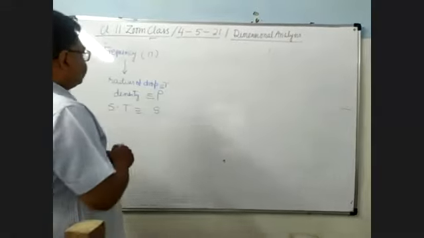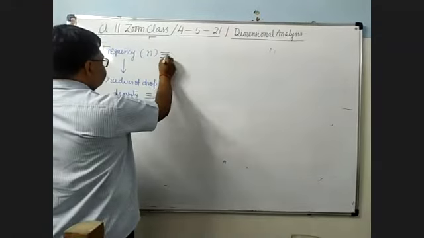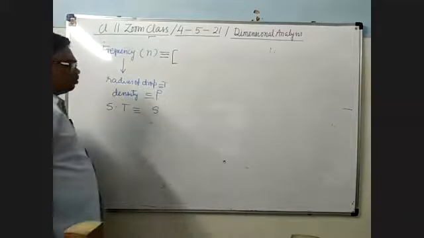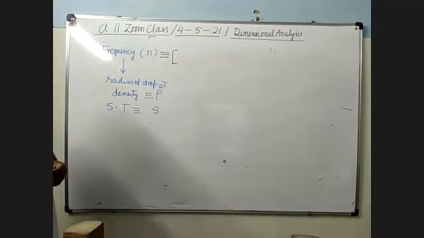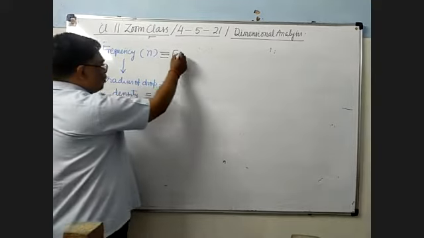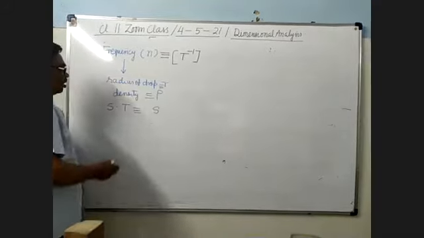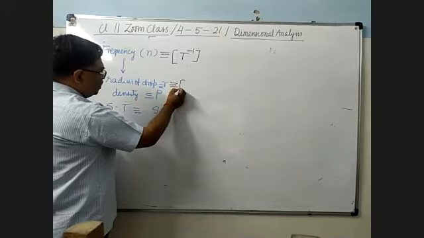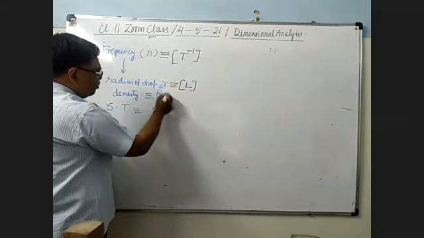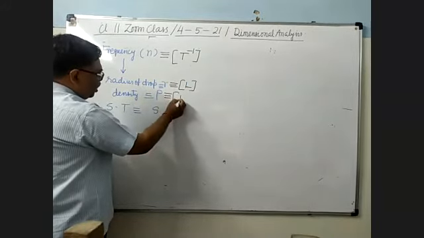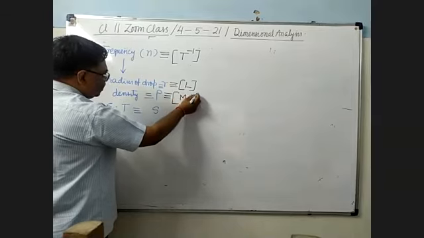So first you write down the dimensional formula. Frequency, what is the dimensional formula? T minus 1, reciprocal of time period, that you know. Radius, here it will be L. Density, already you know, M L minus 3.